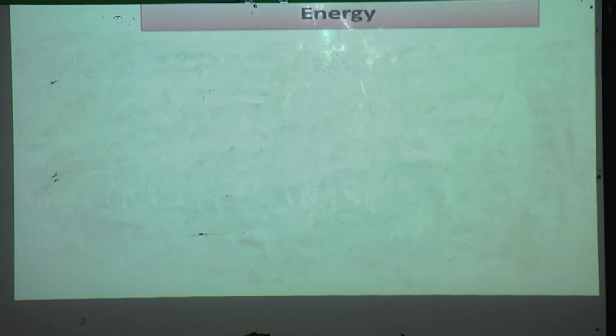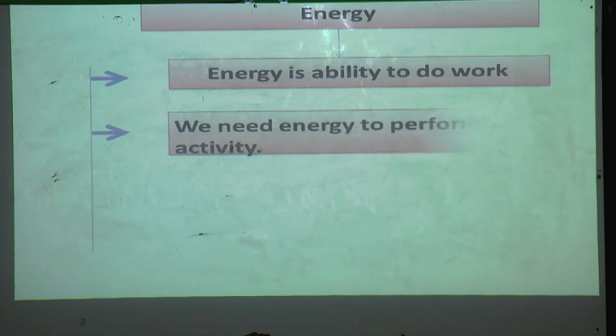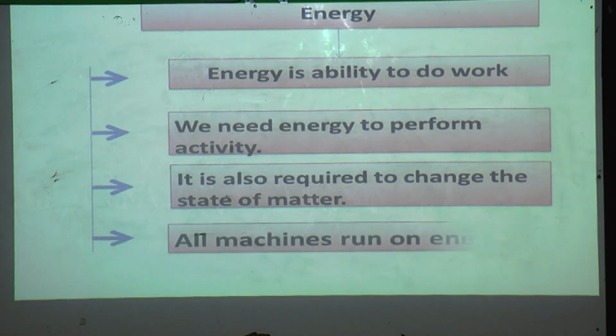Next we have seen about energy. Energy is the ability to do work. We need energy to perform activities. It is also required to change the states of matter. All machines run on energy.